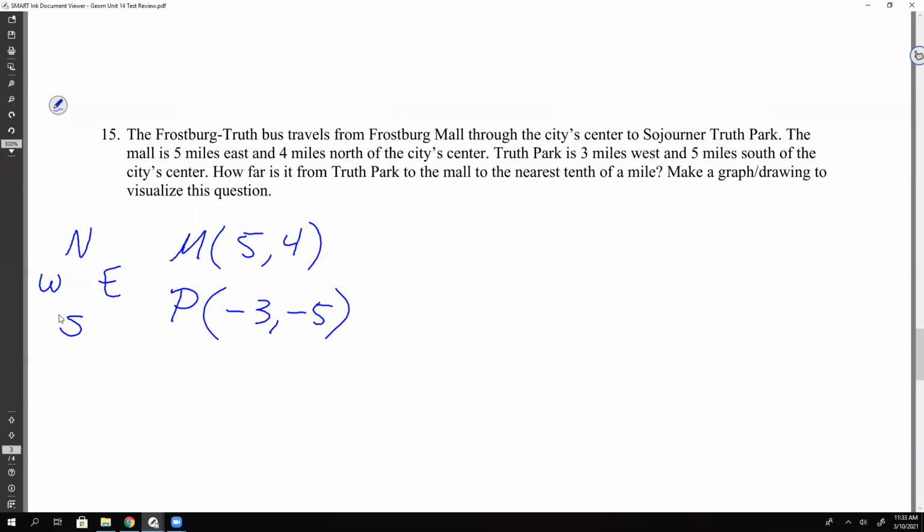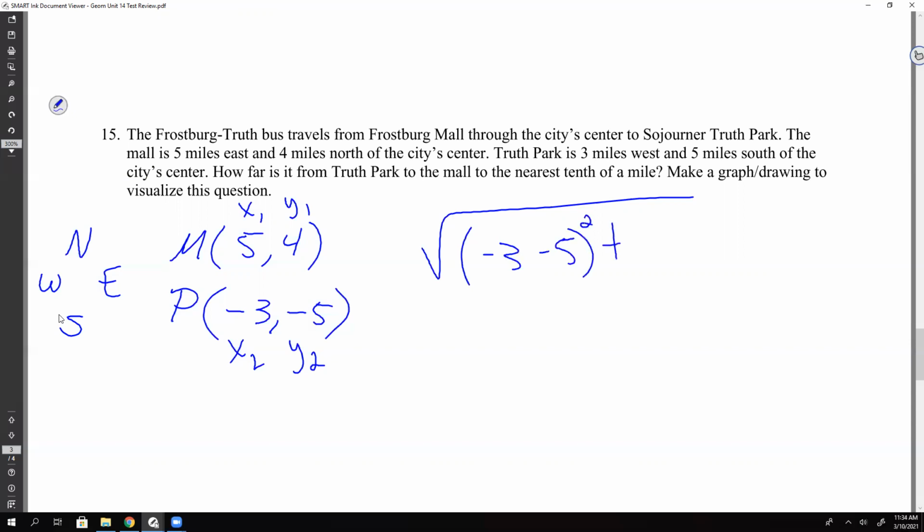And then now, how do you find how far apart two things are? You use the distance formula. So we just plug in. Okay, and does it matter in this case which one is x1, y1, and which one's x2? No. So take your pick. So I'm going to call the mall point 1 and the park point 2. So I'm going to do x2, so -3 minus x1, which is 5. That gets squared.